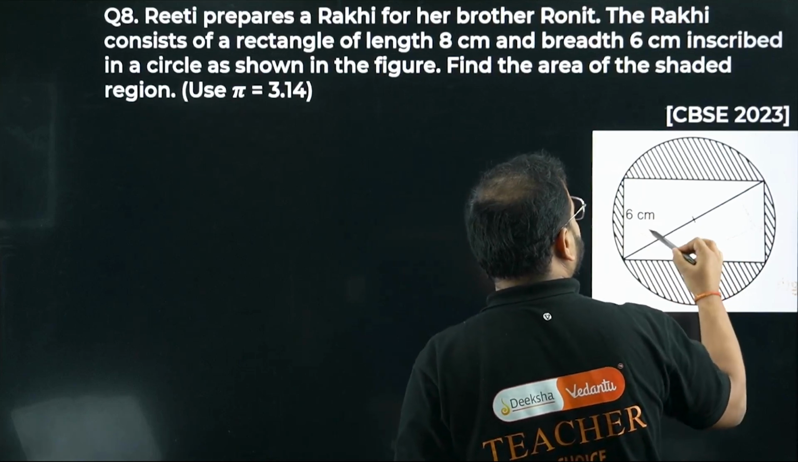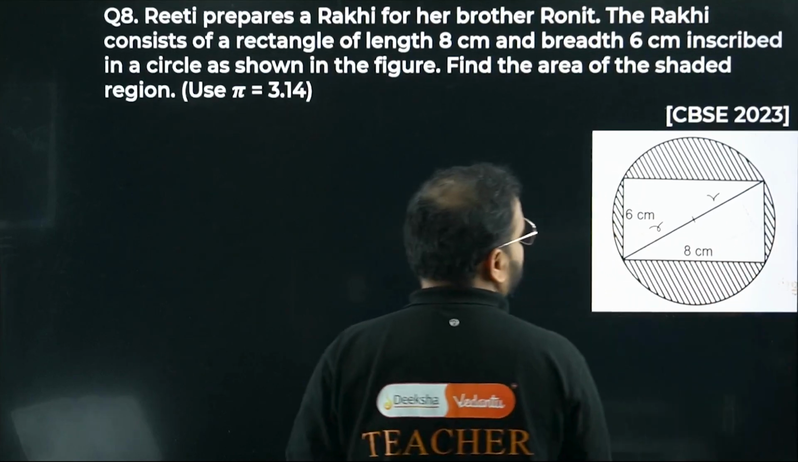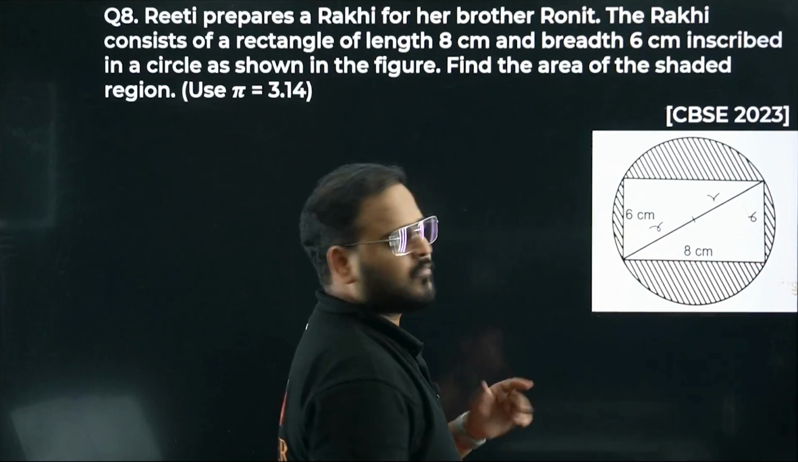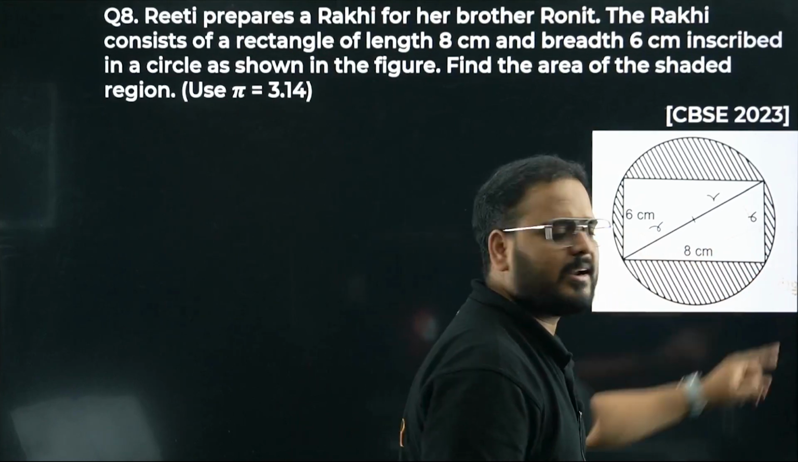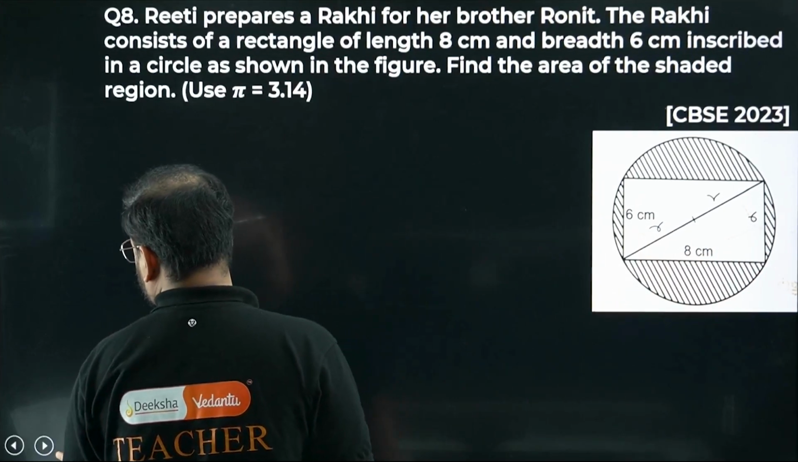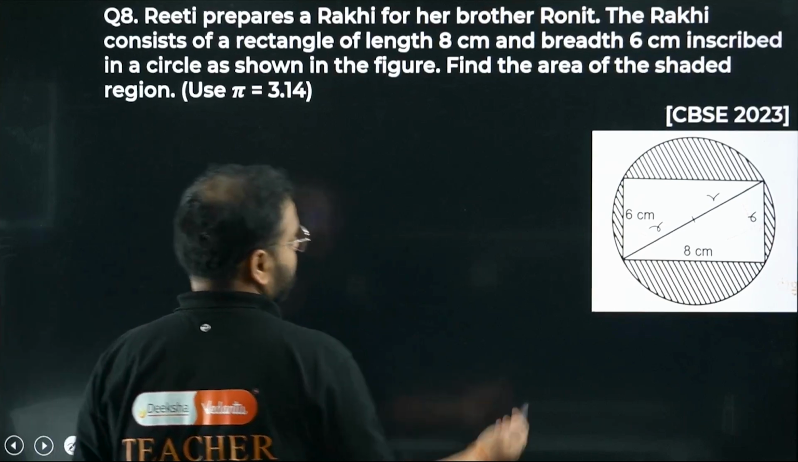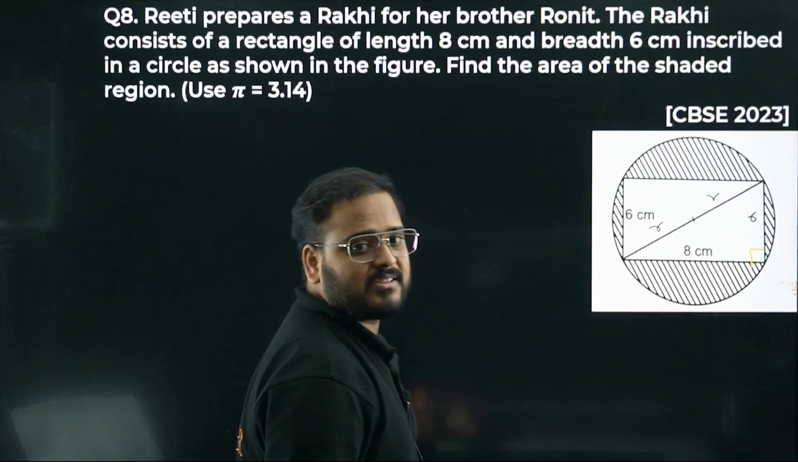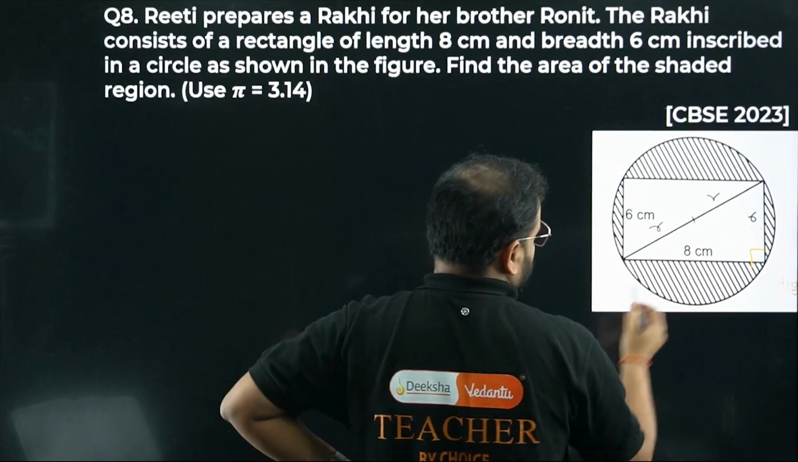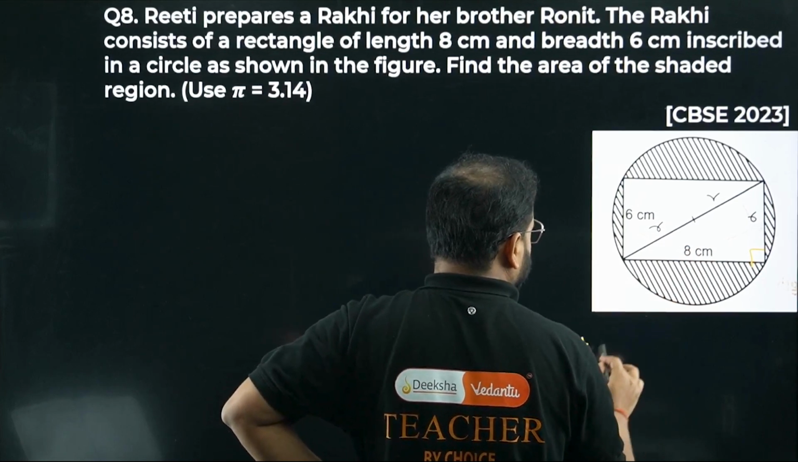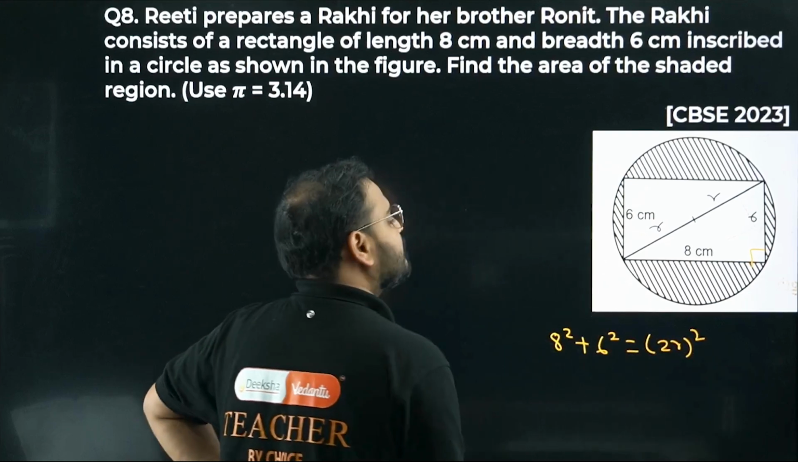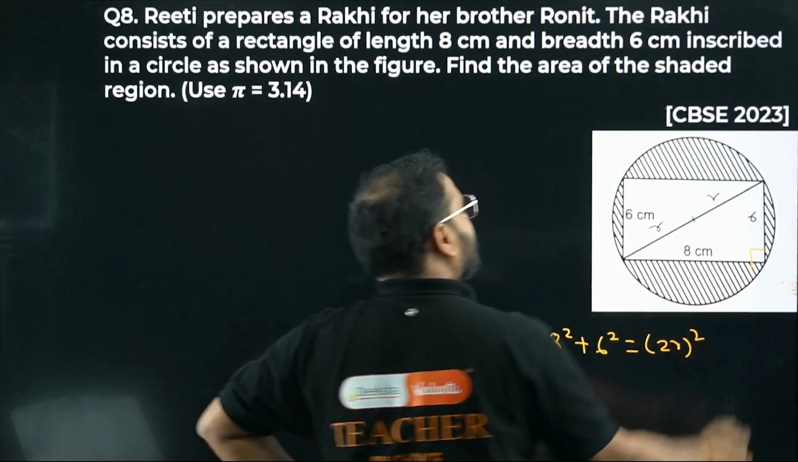Yes, sir. So this is going to be R, and this is again R. This is 8, this is 6, and this is also 6, opposite sides of the rectangle. Now let's find the radius. How can you find that? Pythagoras theorem, sir. So we're going to do 8 square plus 6 square equals 2r the whole square.